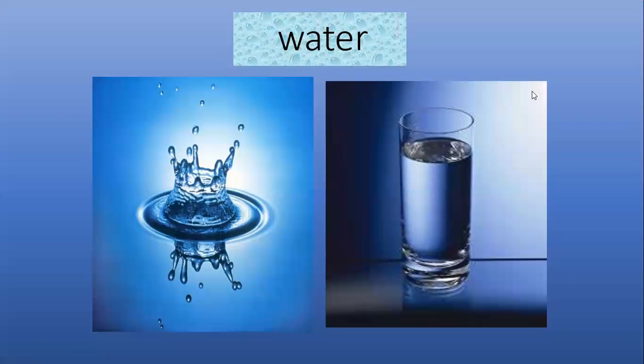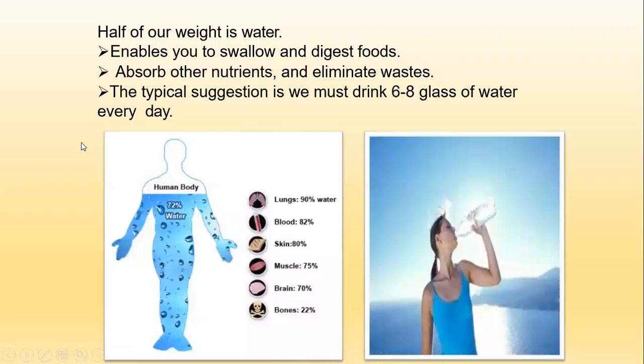And the next part in our daily diet, the important aspect in our food material, is water. Water is also one of the important parts. Half of our weight is water. In our body, the most amount of part is water.